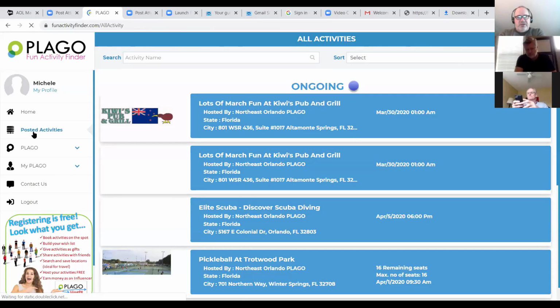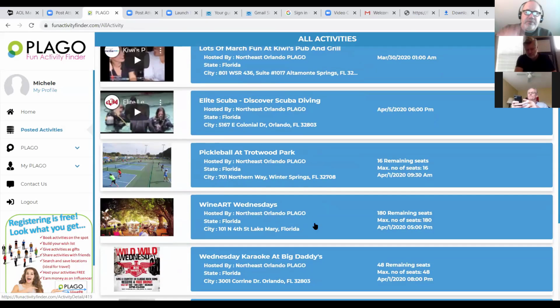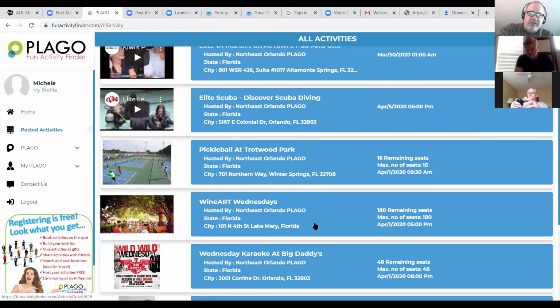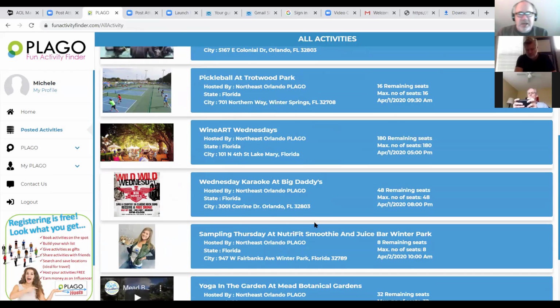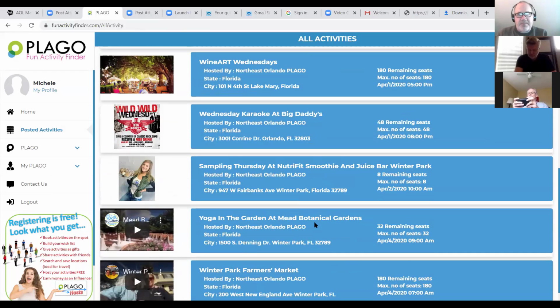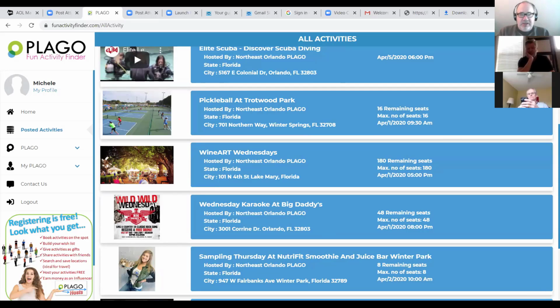It shows you all of the different things that are going on. So this is what Richard was talking about. If you had posted yours and not saved it as a draft, it would come up and look just like this. People would be able to type in on the search bar at the very top, Messiah UMC, and that would come up. See what I mean? You have a lot of flexibility. It covers the whole waterfront, but once you get to the waterfront, it's very pointed. That's what makes us a little bit more unique in that sense.